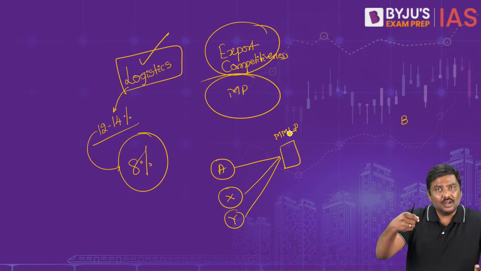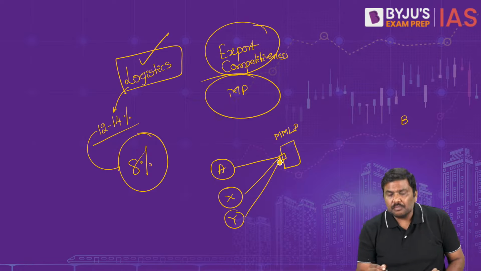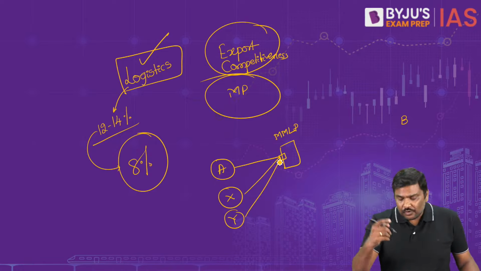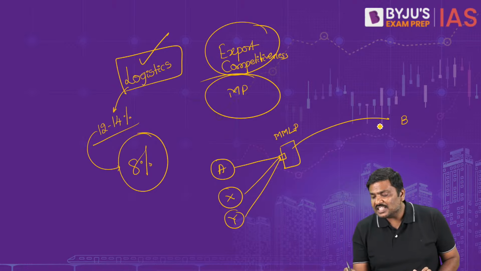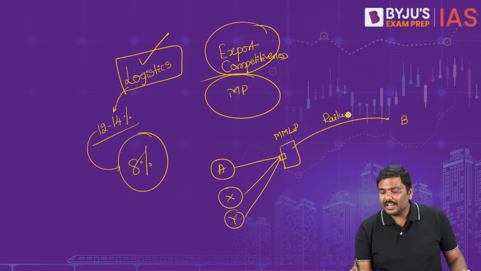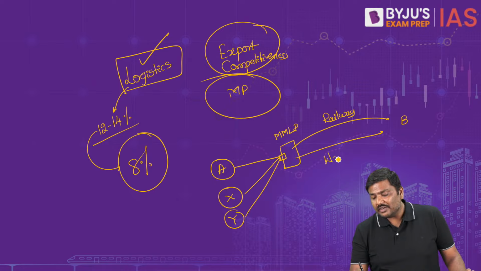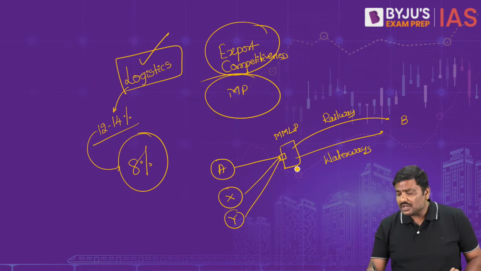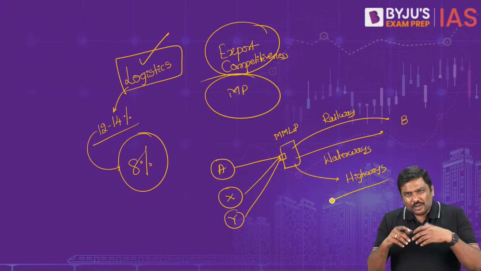Let's say trucks will be used. These products will be moved into MMLP. Now from the MMLP, we'll try to find out what is the best mode to transport this. Is it just railways where we can move these goods? Is it inland waterways where we can use waterways to move the products? Can we use a combination of railways, waterways as well as national highways, etc.? Right, so the argument is simple.